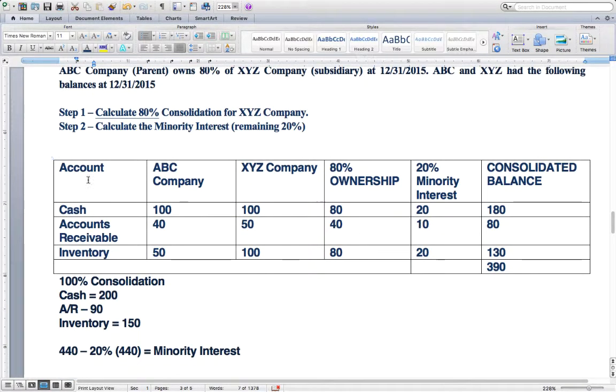And I hope this example makes sense. And if you have any additional questions on consolidation as you begin to complete your homework, please let me know and I can provide some additional insight or additional examples to show. But the basic thing to understand is that while you own the company by control because you own more than 50%, there is 20% that is reflected for someone else, and that will be reflected in your financial statements.